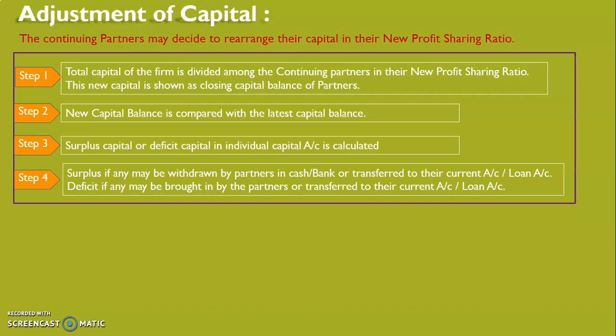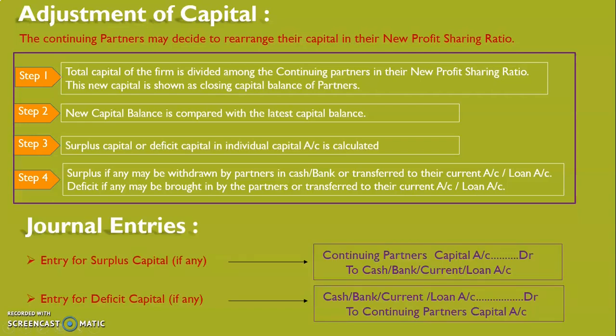Now if there is any surplus capital, then that continuing partner may withdraw it in cash or bank, or transfer it to his current account or loan account. And if there is deficit capital, then the continuing partner may have to bring in that cash, or it will be transferred to his current account or loan account.